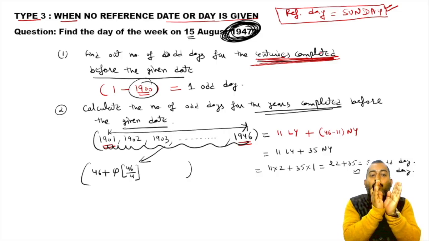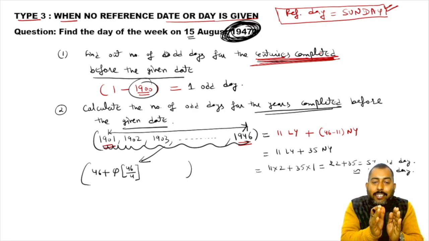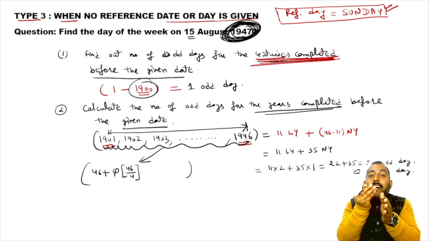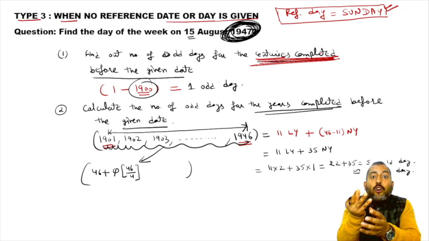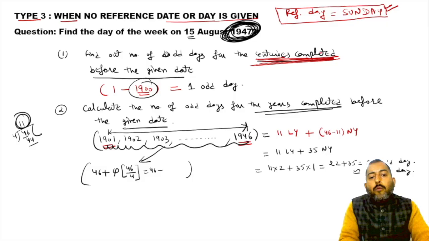If you divide 46 by 4, 4 11s are 44, so your quotient is 11. It comes out to be 46 plus 11, which is 57.